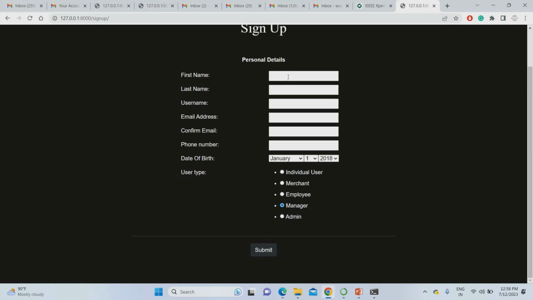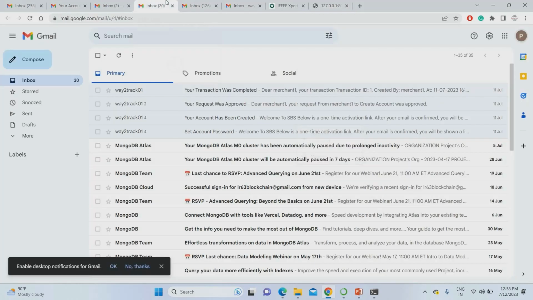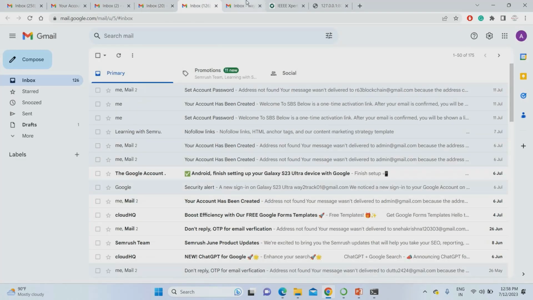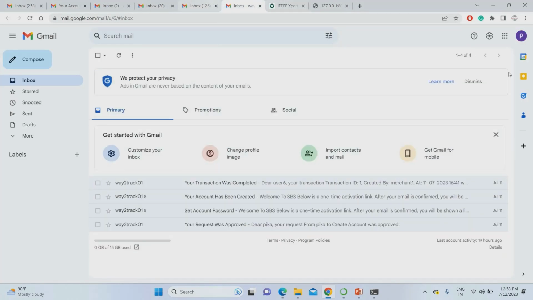I'm going to give the manager username as manager 2. For example, last name M, username manager 2. For the manager, you have to use a different mail ID. So I'm going to give a separate mail ID for this.